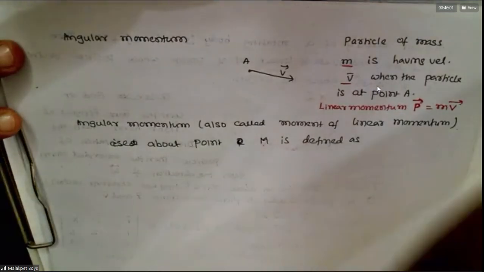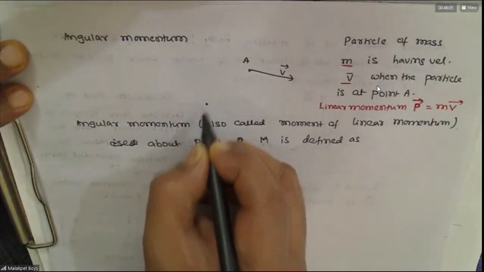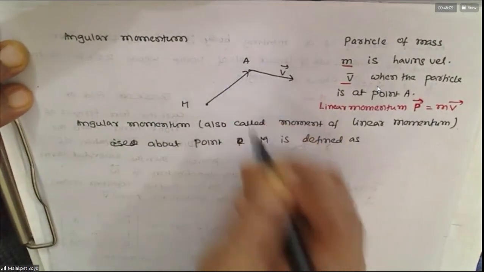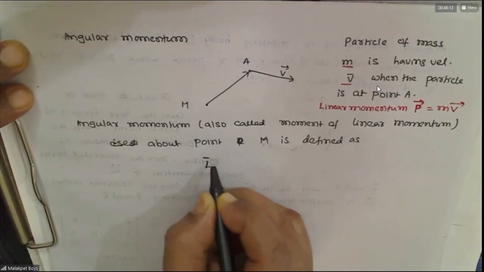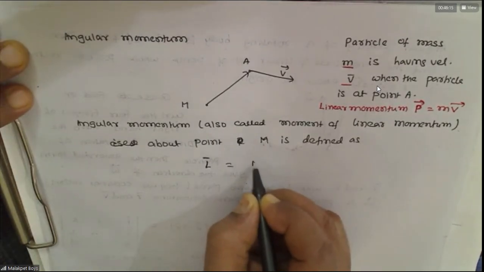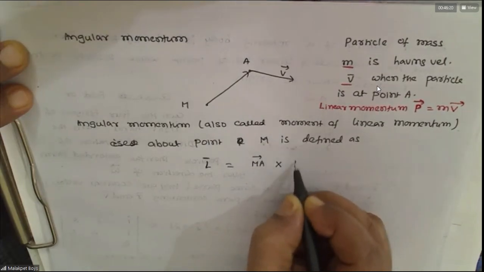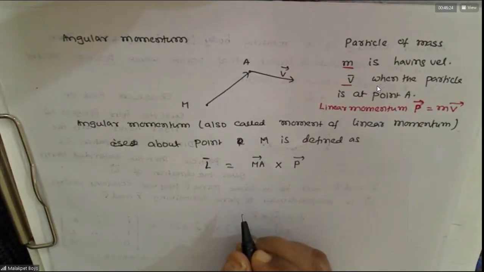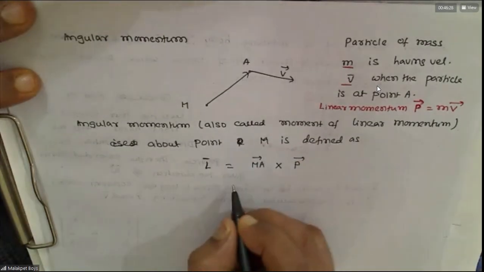Okay. See, observe carefully. Moment of linear momentum about a point, same as previously, moment of force. We define angular momentum with the symbol L. L is equal to the position vector cross P bar.